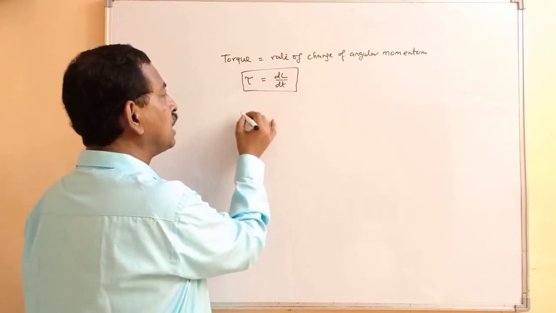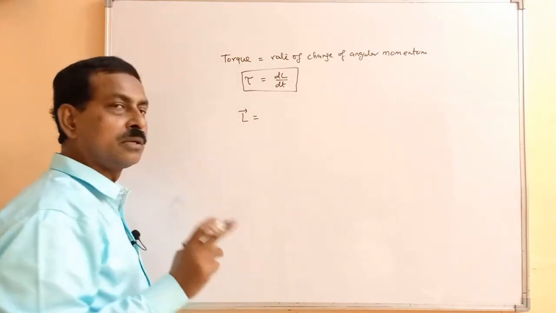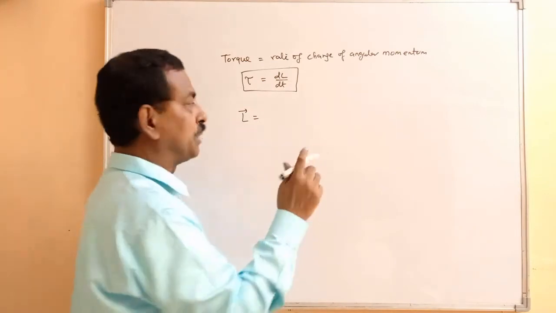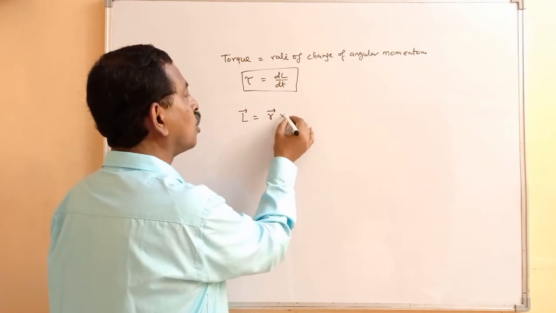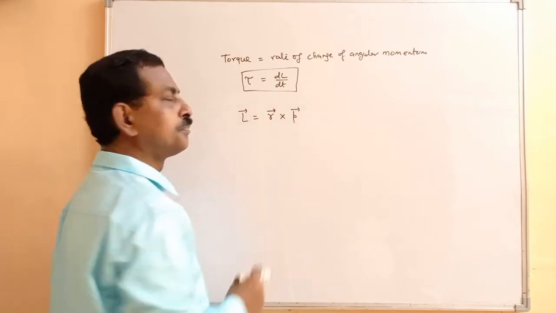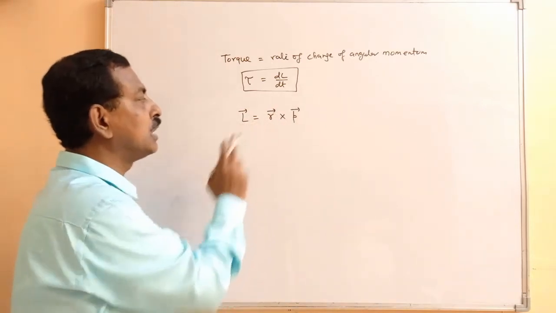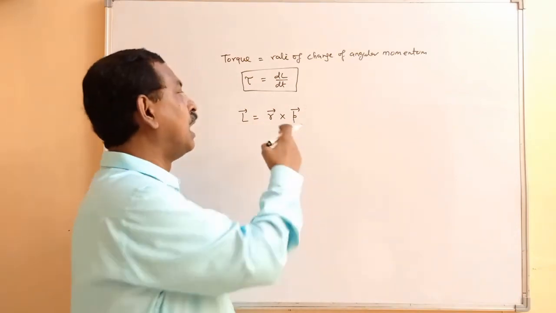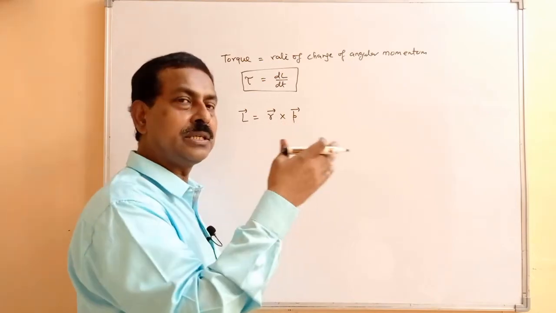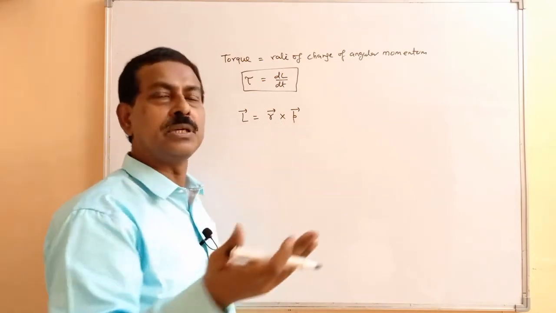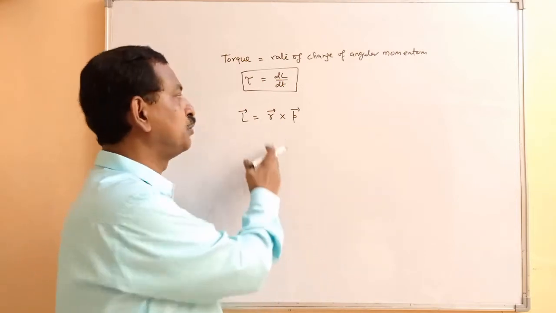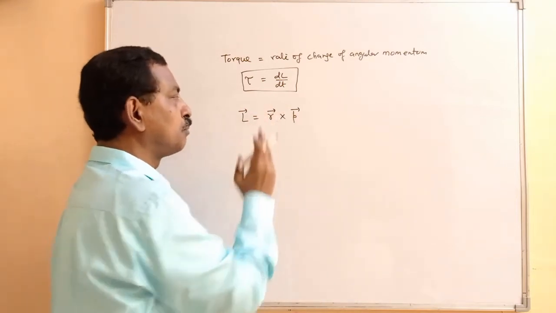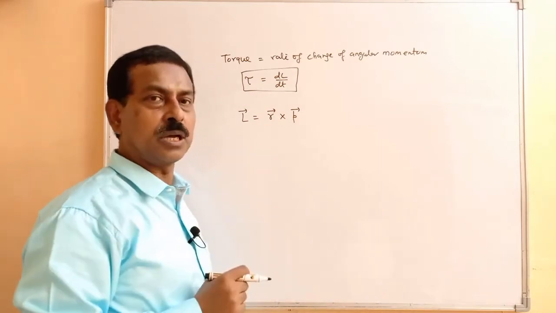that is the angular momentum, given as the moment of linear momentum. So it is basically R cross P. This is the expression for the angular momentum that we used in the previous case, where the angle between R and P was 90, so we directly took R P sin 90 as 1. So we took R into P. But in general, it is the cross product of position vector and the linear momentum.